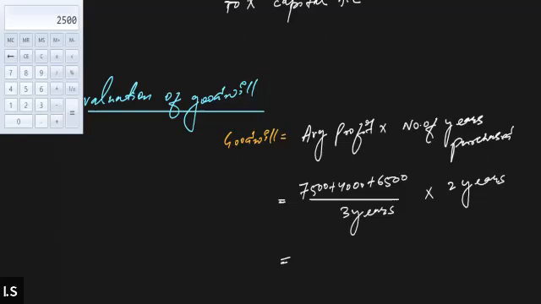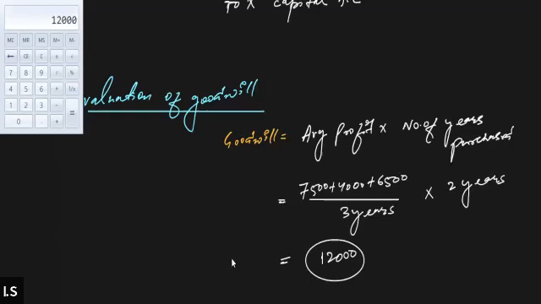After calculating this, you will get the value of the goodwill. 7,500 plus 4,000 plus 6,500 divided by 3 will be 6,000, multiplied by 2, we got 12,000 as the value of the goodwill. The value of the goodwill is 12,000.